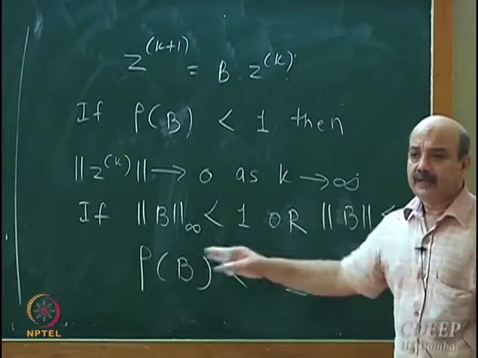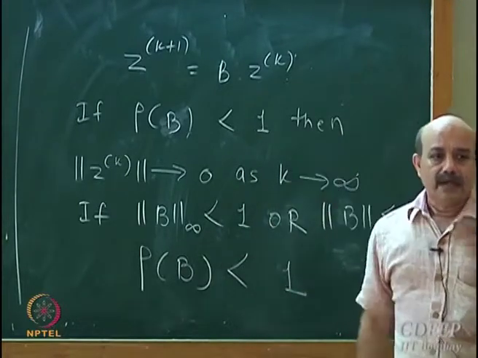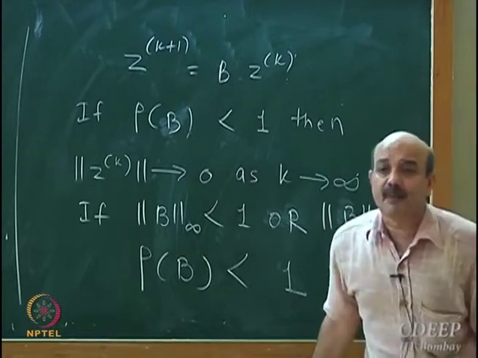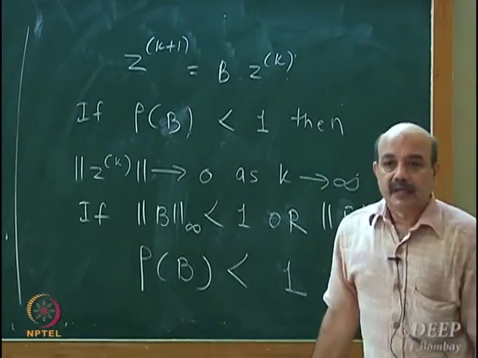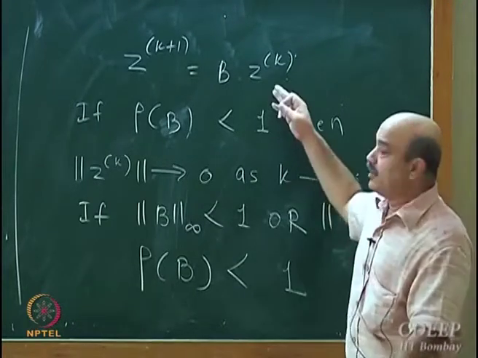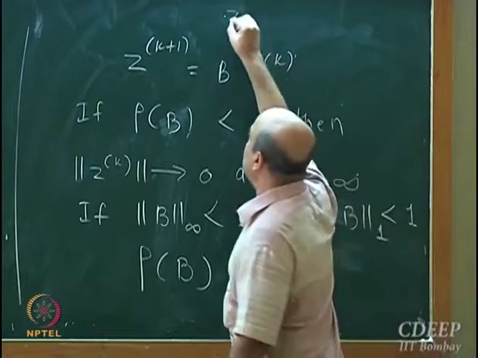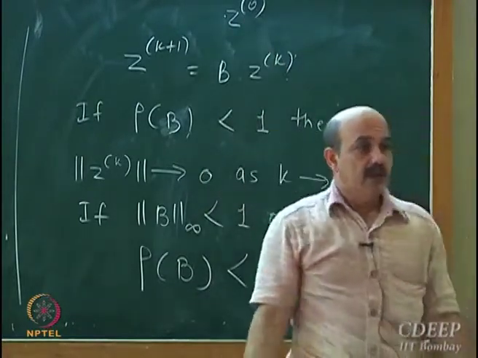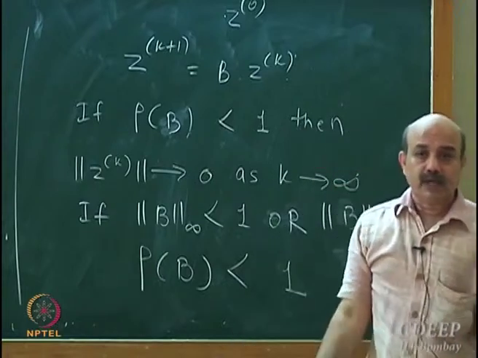I know that zk is going to go to 0 irrespective of what is your initial condition. It does not depend upon what is your z0. z0 can be large, z0 can be small, z0 can be arbitrary.